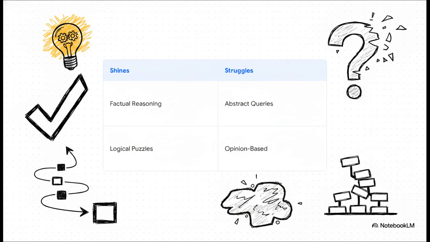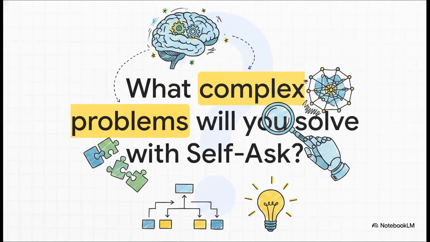Also, keep in mind that it relies entirely on the model's baseline ability to decompose a question. If the model you're using is just too small or lacks basic comprehension, it won't even be able to generate the right sub-questions in the first place. You definitely need a reasonably smart foundational model for this to work effectively. And that brings us to the end of today's explainer. But I really want to leave you with this final provocative thought. What complex problems will you solve now that you can actually teach your AI to ask the right questions?